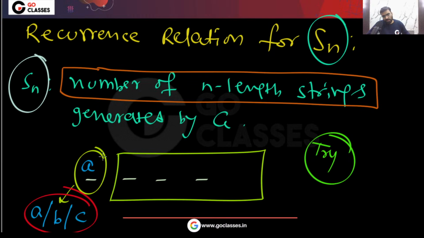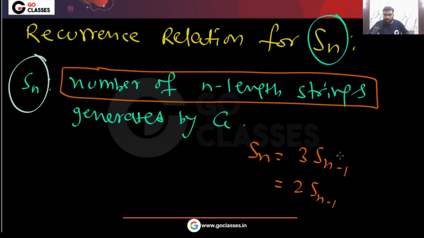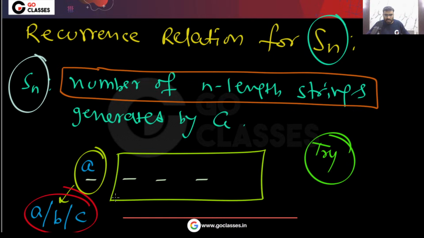The first symbol I can put A, B, or C, whatever I want. I think it will be Sn equal to 3 Sn minus 1.